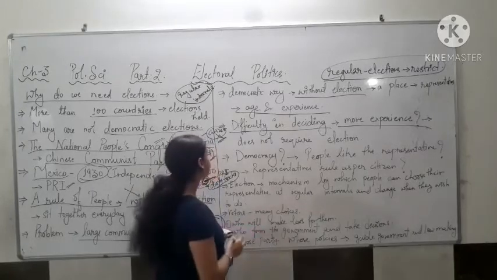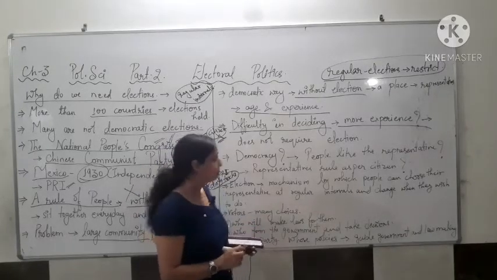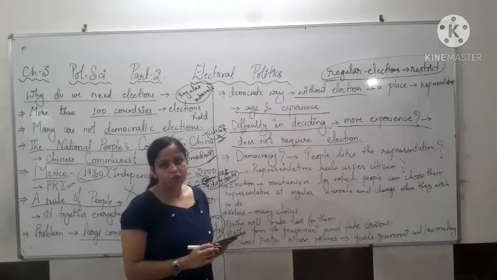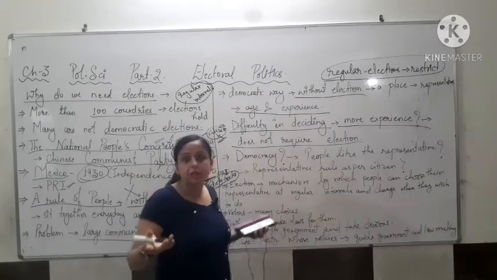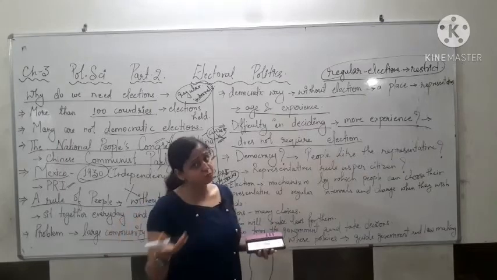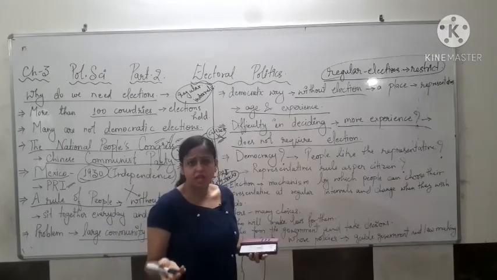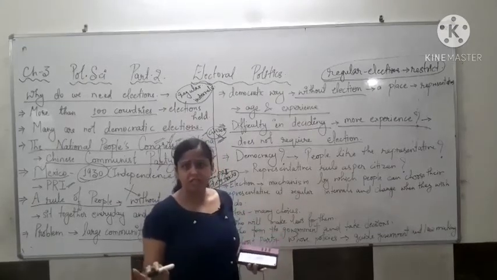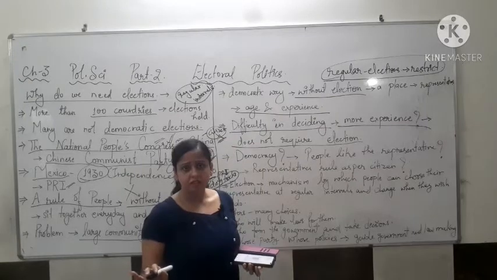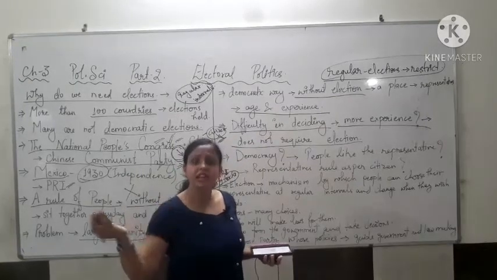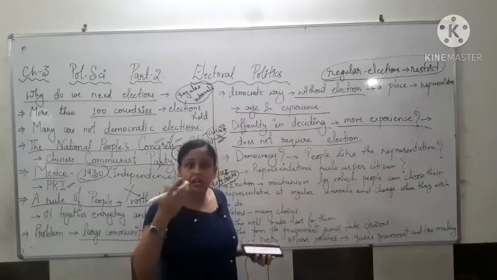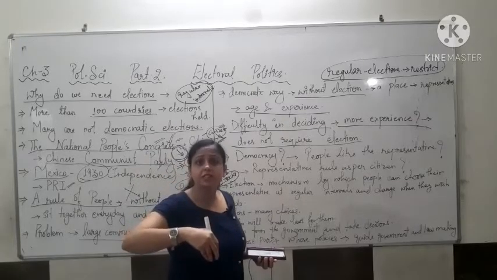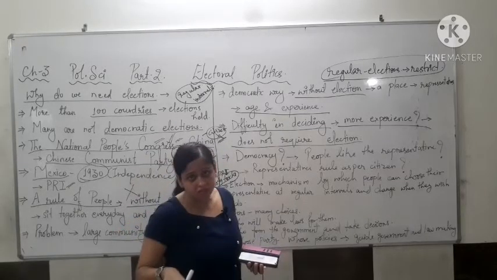We did this. After that, think, does this place require any election? No. If we are choosing the people on the basis of age and experience, it does not require any election, right? Because it has a different criterion, no? The people are not selecting the representative. The representatives are selected on the basis of age and experience.